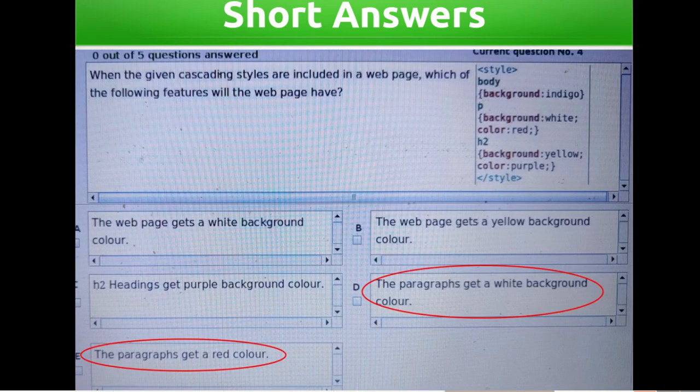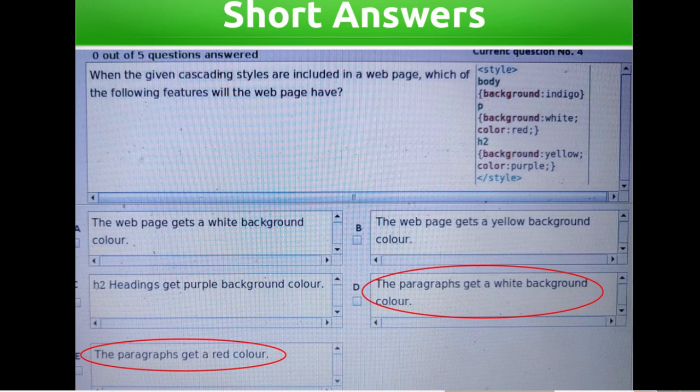When the given cascading styles are included in a web page, which of the following features will the web page have? Program, body, background indigo, P, background white, color red, H2, background yellow, color purple. Options: the web page gets a white background color.